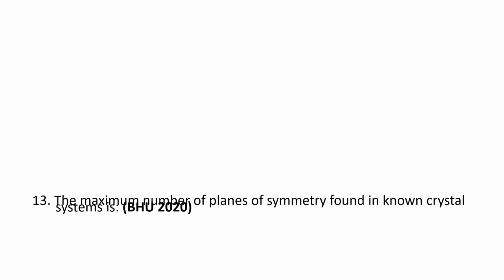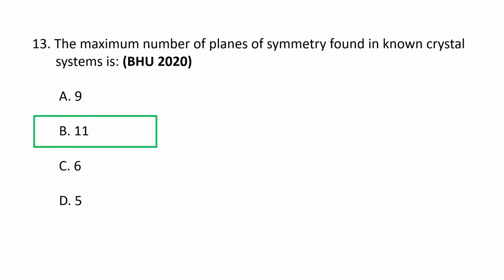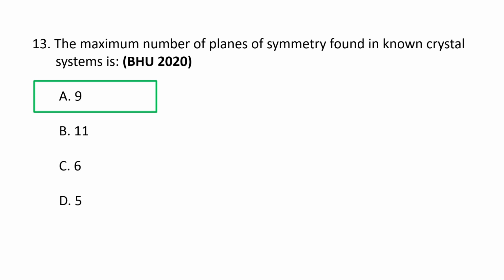Next question. The maximum number of planes of symmetry found in known crystal systems is A. 9, B. 11, C. 6, D. 5. The maximum number of planes of symmetry found in a crystal system is 9. This occurs in the normal class of the isometric system. These 9 planes include 3 principal axial planes and 6 diagonal planes.